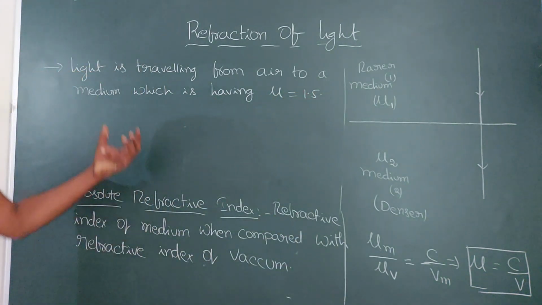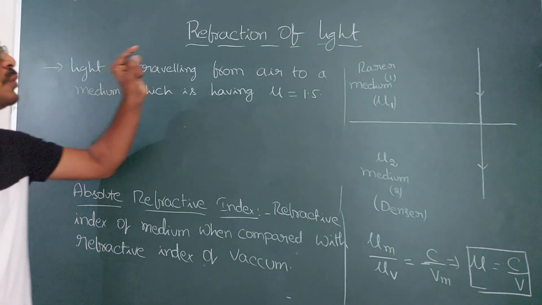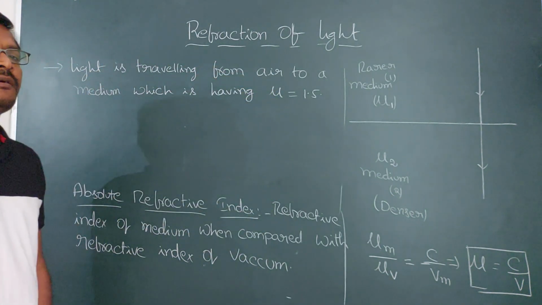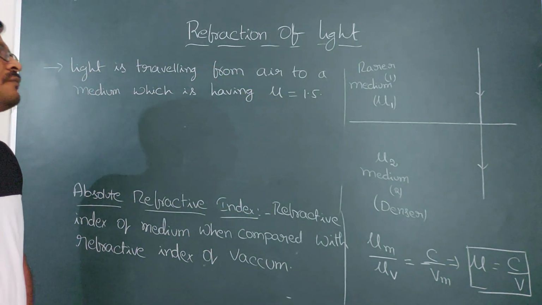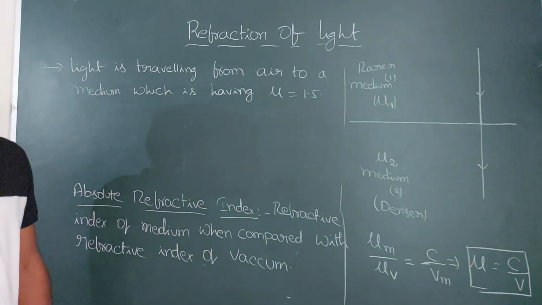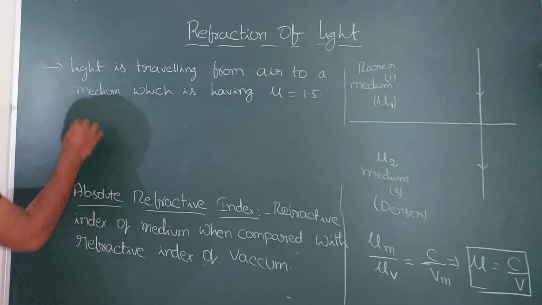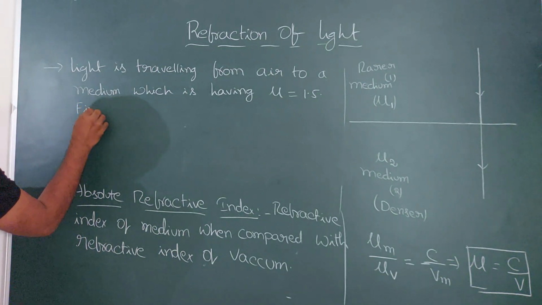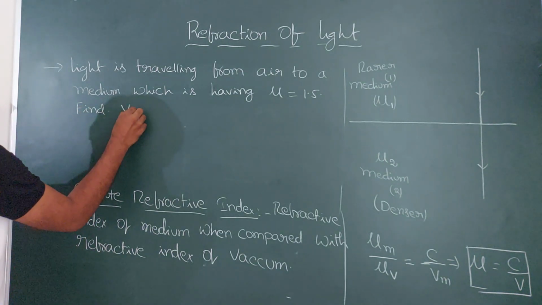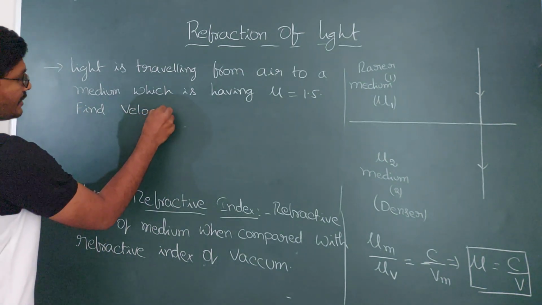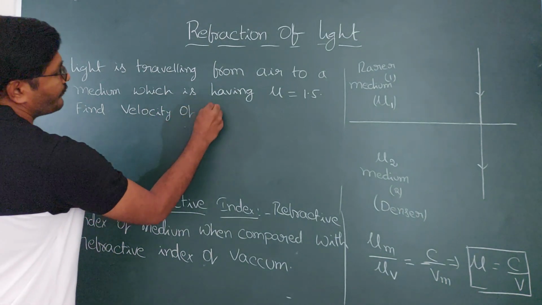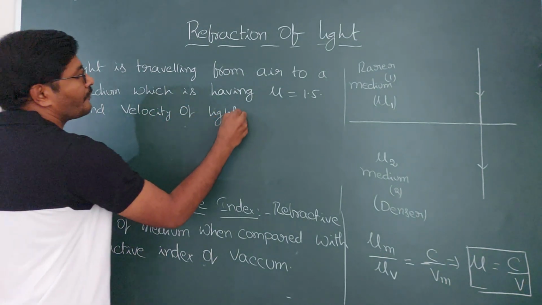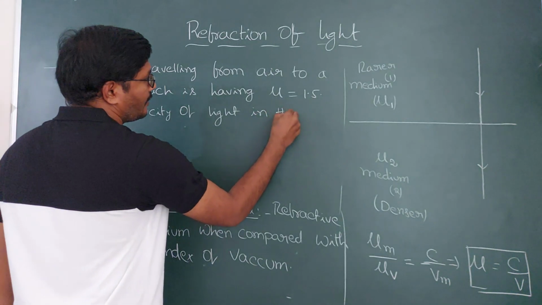Then what is the velocity of light in this medium, which is having refractive index mu 1.5? You need to find out. So find velocity of light in the medium.